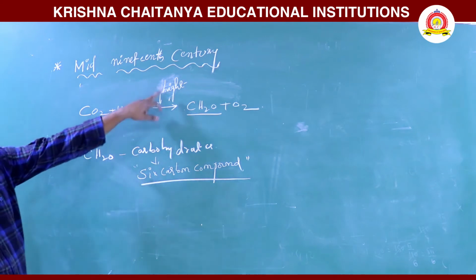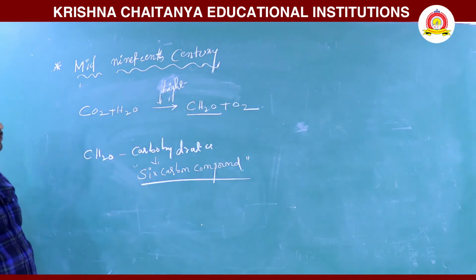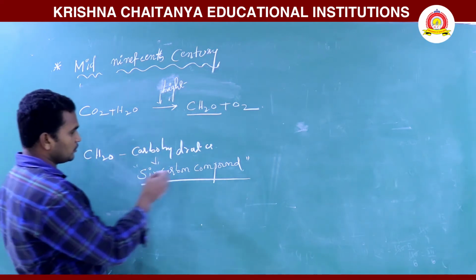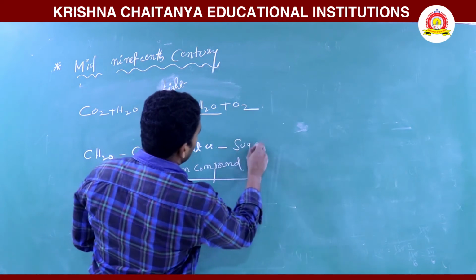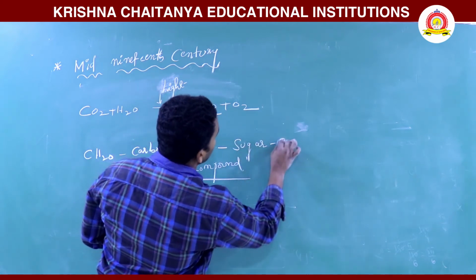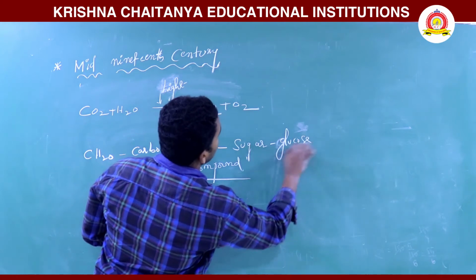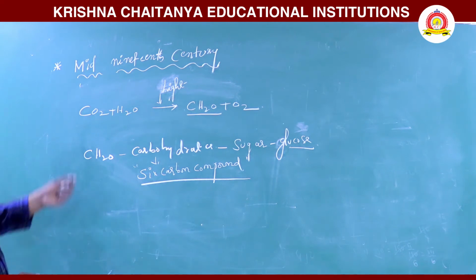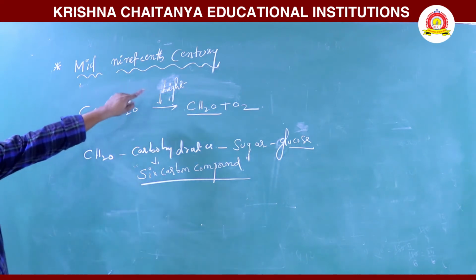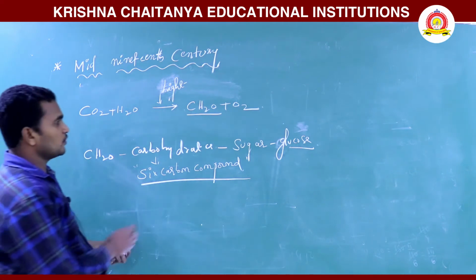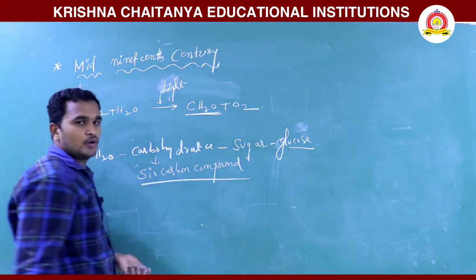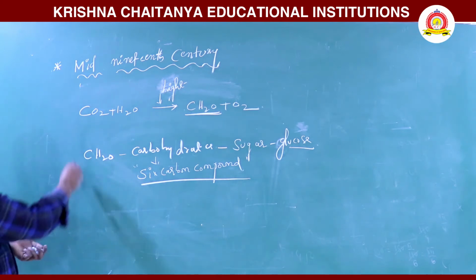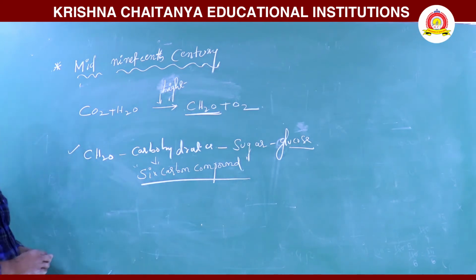CO2 plus H2O, in the presence of sunlight, produces carbohydrate, that is simple sugar. What is that sugar? Glucose, a 6 carbon compound. This was given previously. So CO2 plus H2O in the presence of light produces simple sugars, CH2O, plus O2 is released. This was given in the mid 19th century. The complete equation we will discuss next.